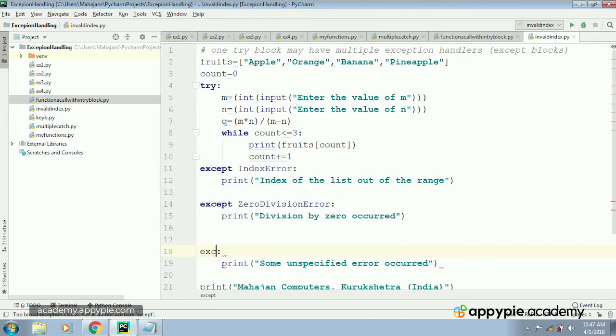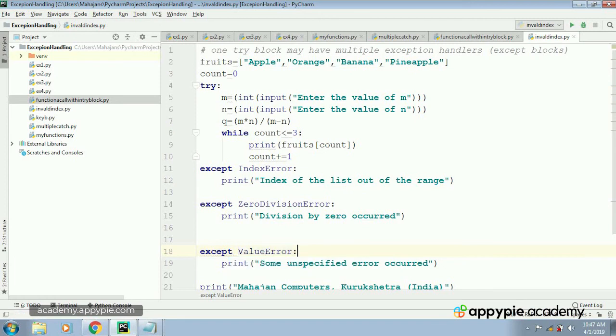And let me have here except Exception, and we are going to have these exceptions: index error, zero division error, and we are going to have value error.